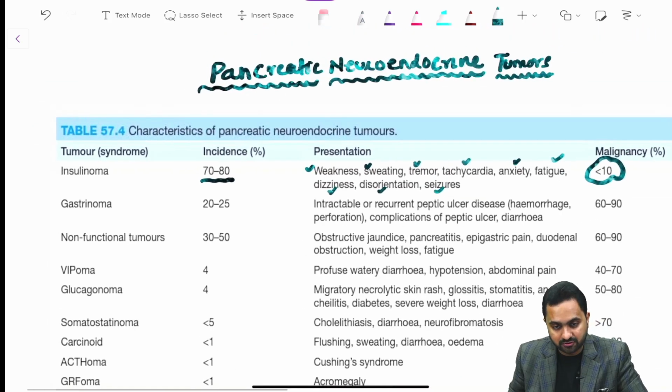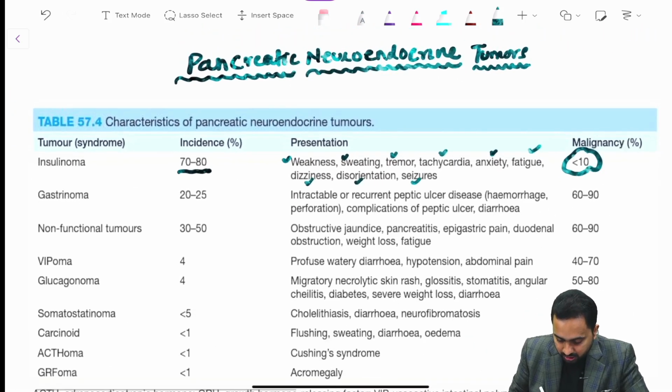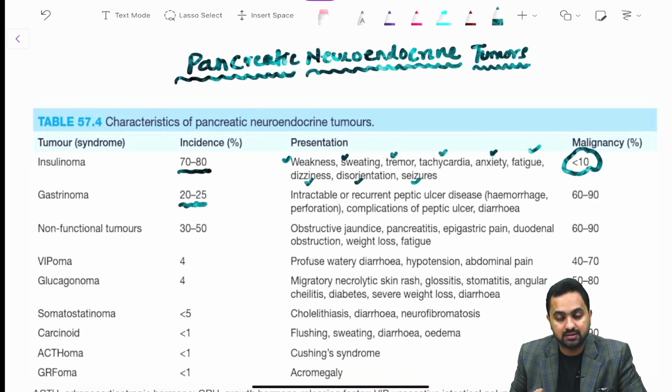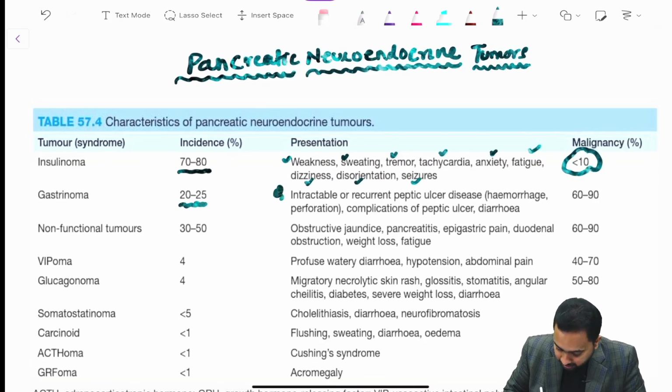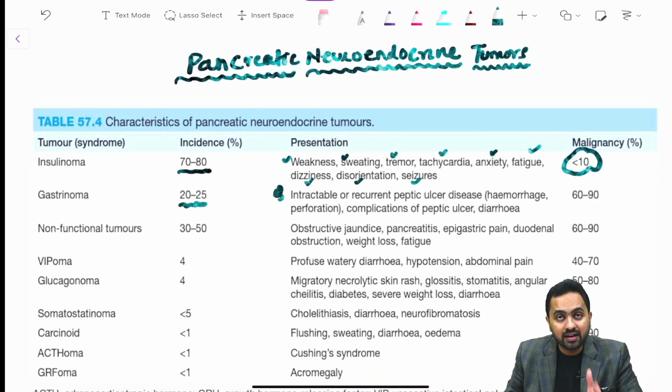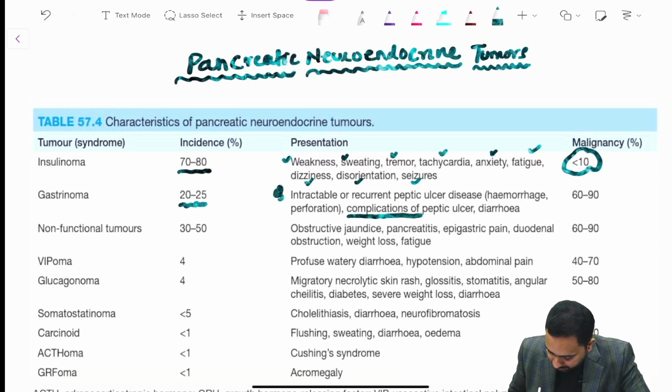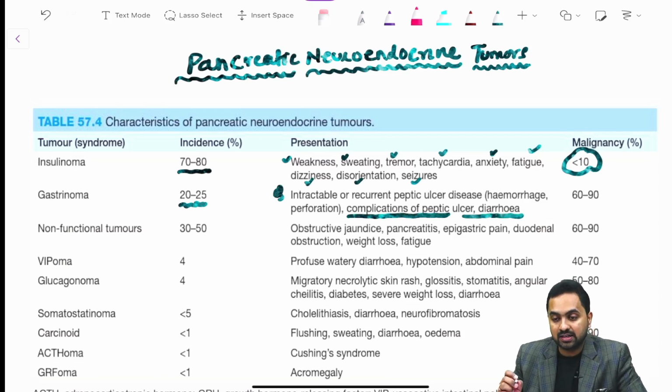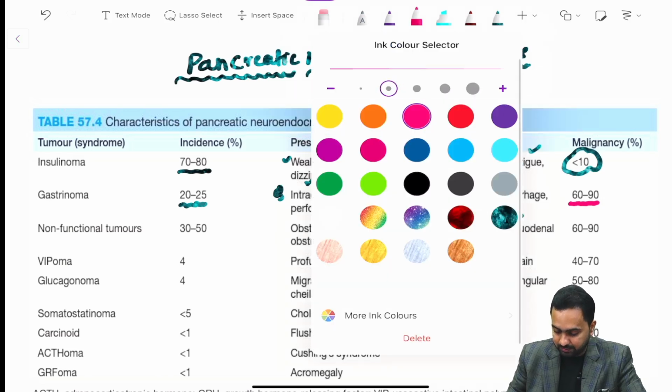Then we have your gastrinoma, which has an incidence of 20 to 25%. Now the classical presentations are intractable or recurrent peptic ulcer disease, complications of peptic ulcer disease and diarrhea, and it has malignancy chances of 60 to 90%.